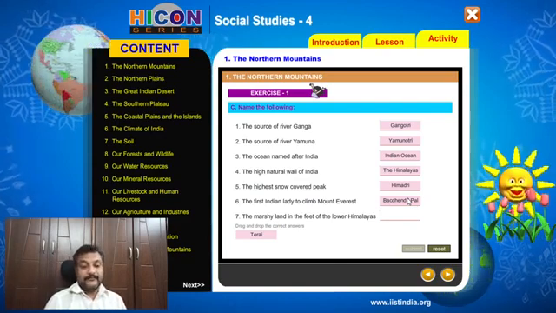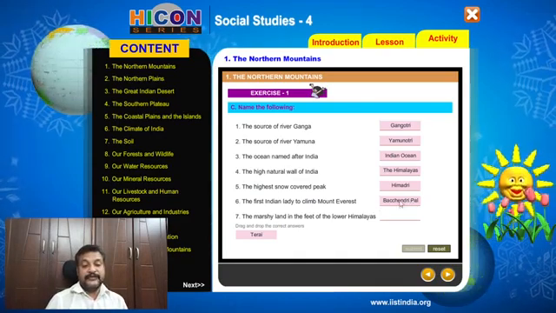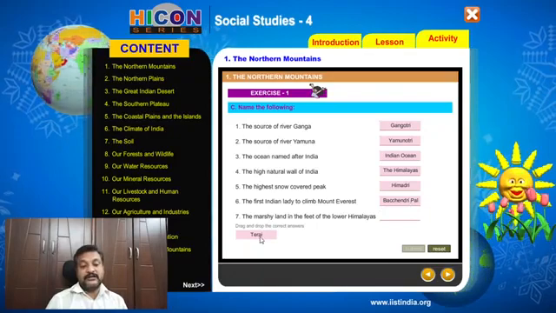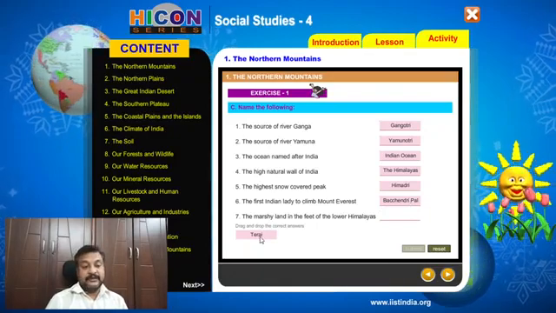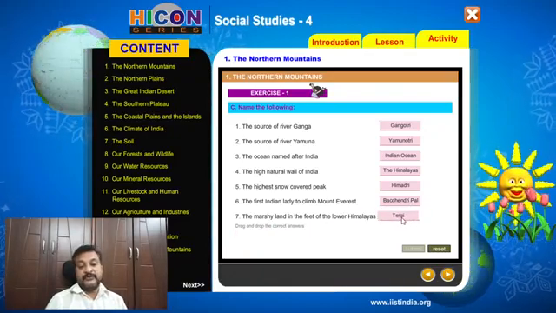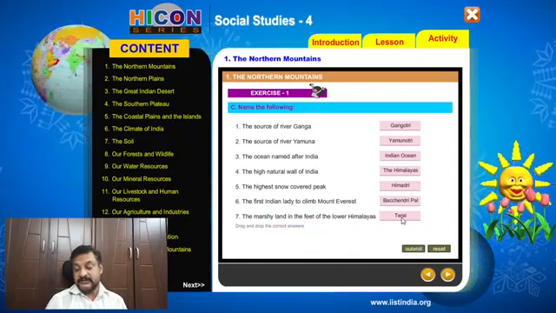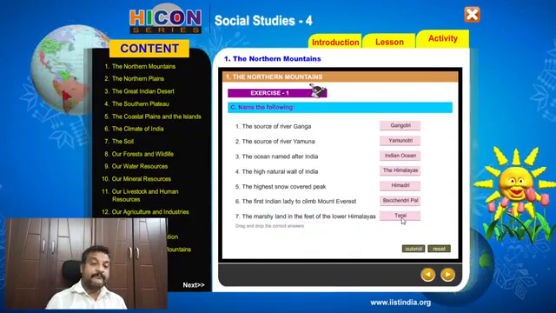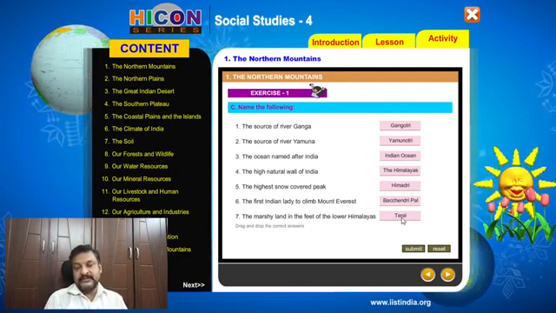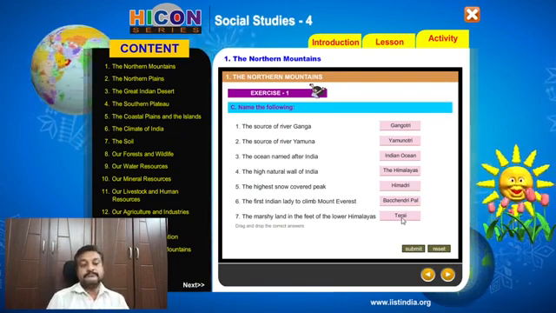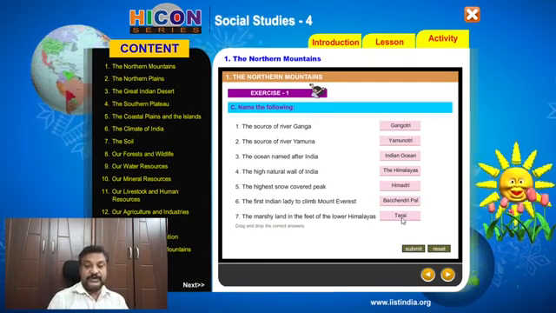The last one, the marshy land in the feet of lower Himalayas is called Terai. So these are the names to be selected over there.